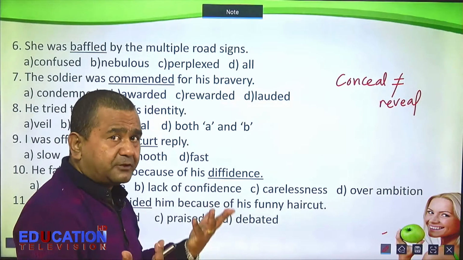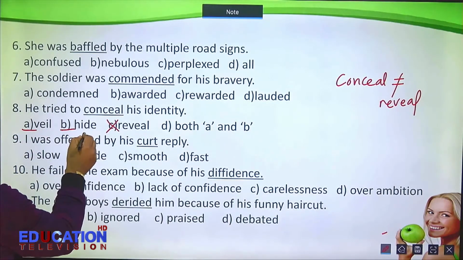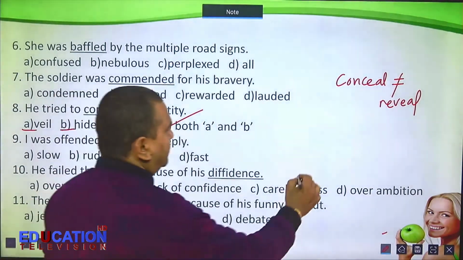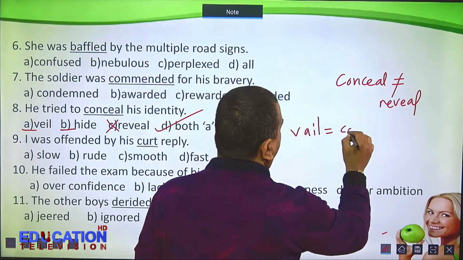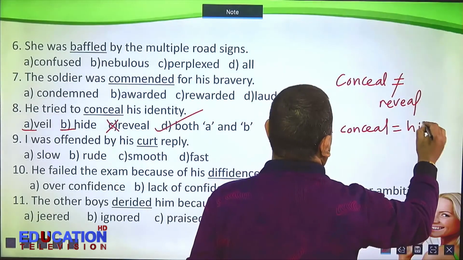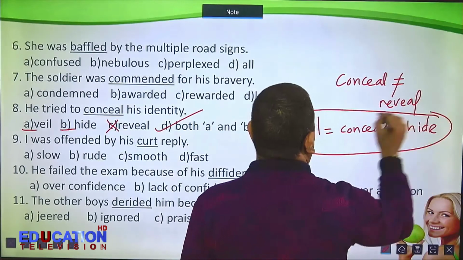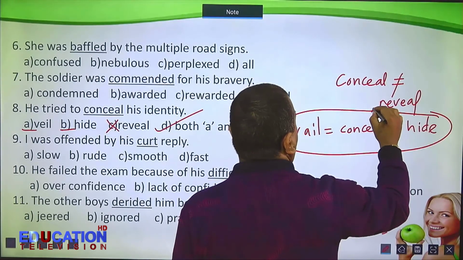Veil and hide, they are synonymous. That is why our answer is both A and B. So, veil, conceal, and hide. They are synonymous. And the antonym to veil, conceal, or hide is reveal.